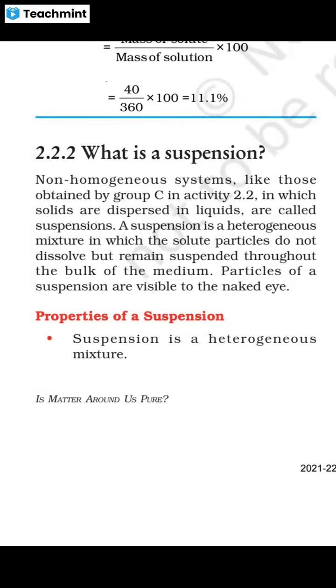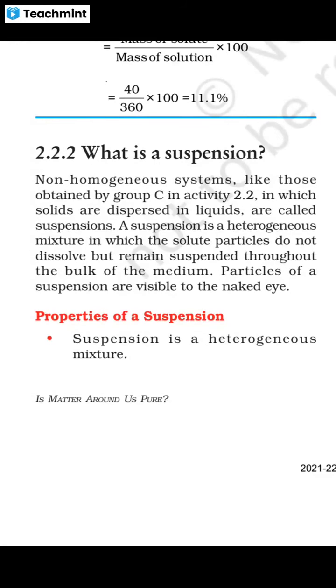The solid was not completely mixed. It was still shown, just like chalk powder or wheat flour. When we try to mix these things with water, they will change the color, and the particles of chalk powder or wheat flour can be seen throughout the solution. Those things are heterogeneous in nature.